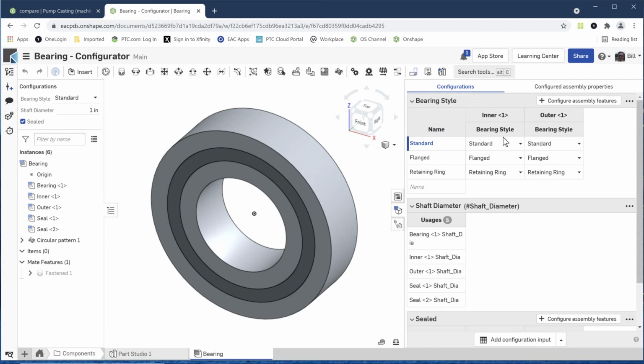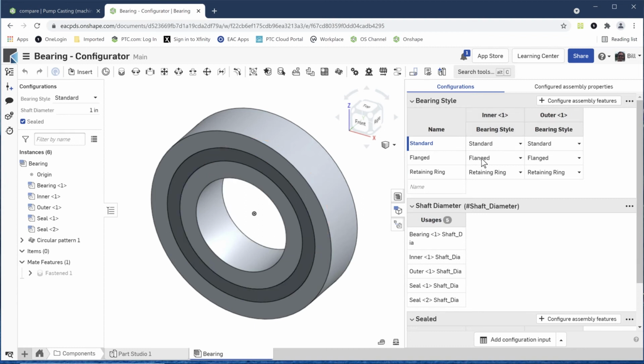So we can have a table, right? We can have different variations. So for this particular bearing that we see here, instead of putting dimensions in here, because if there was like 50,000 different variations of dimensions, I'd have 50,000 different columns here, which would be crazy. It'd be huge trying to find something that I need. In this particular case, I haven't put any dimensions in the table, although I could.